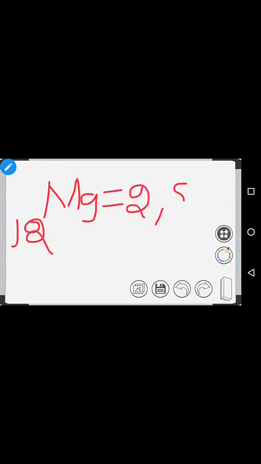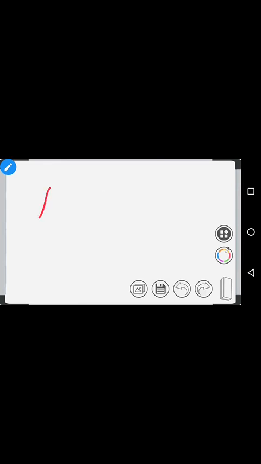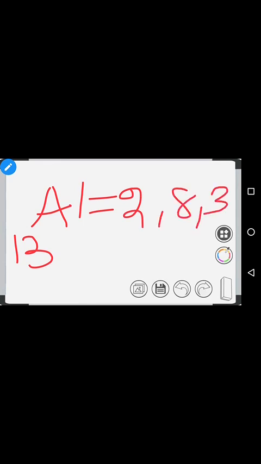Then after sodium, magnesium is there. Magnesium, atomic number 12, can be written as 2, 8, 2. Then aluminum 13 can be written as 2, 8, 3. After aluminum what will come? Silicon 14 can be written as 2, 8, 4. After that phosphorus will come, 15: 2, 8, 5.